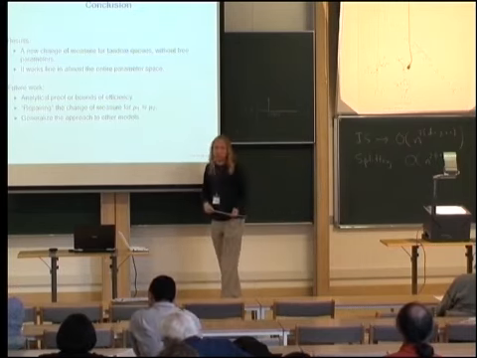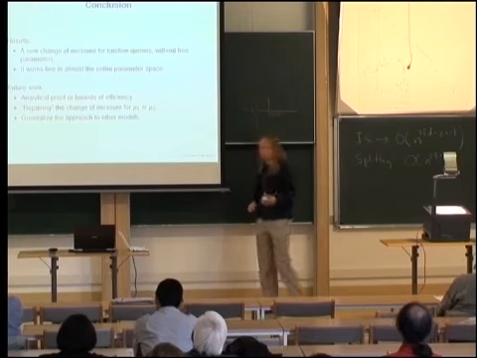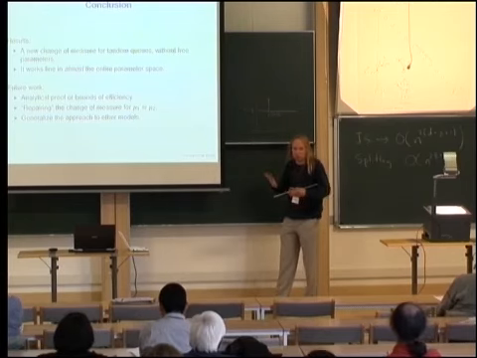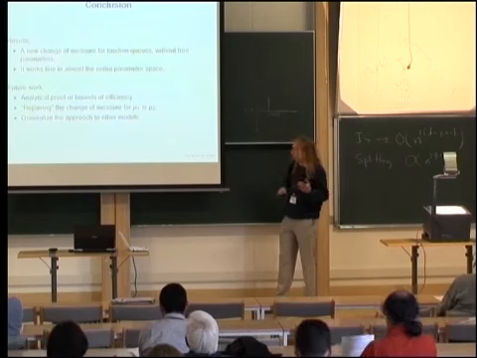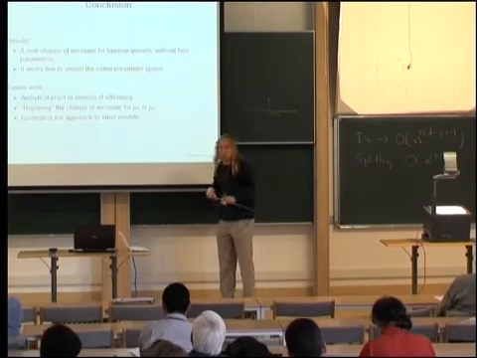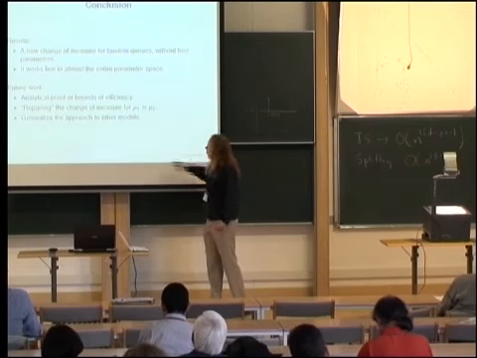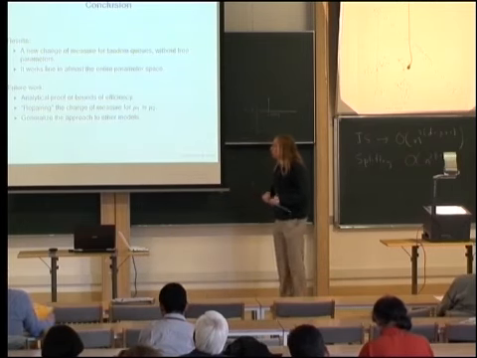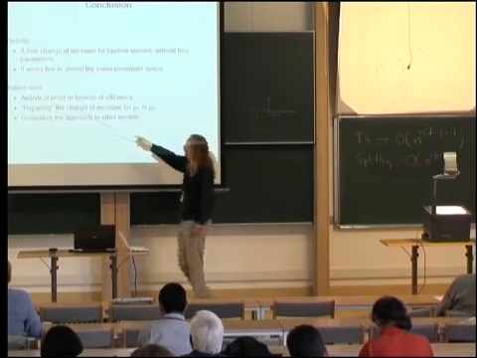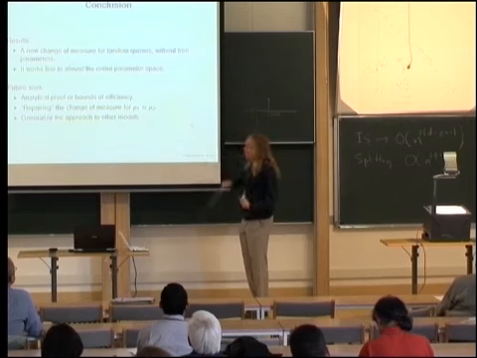This observation is only done numerically so far, so it would still be nice to find analytical proof of the asymptotic efficiency or proof of the region where it's infinite variance, etc. So analytical proofs or bounds for the efficiency would be an obvious next step. Furthermore, of course, it does have this problem at mu1 very close to mu2, so another obvious step would be to try to repair it. In fact, the Dupuis change of measure also has a separate treatment of the area near the origin. Perhaps a similar treatment would work here.